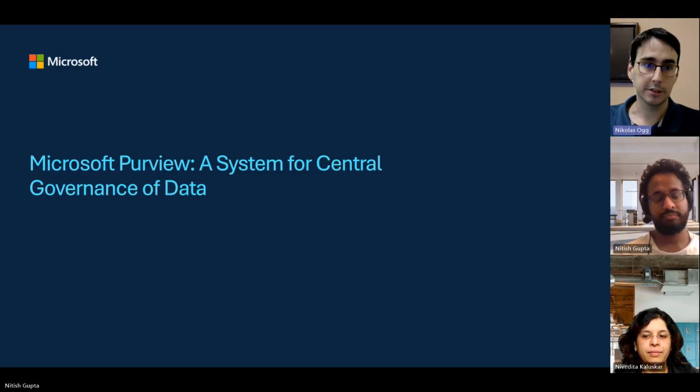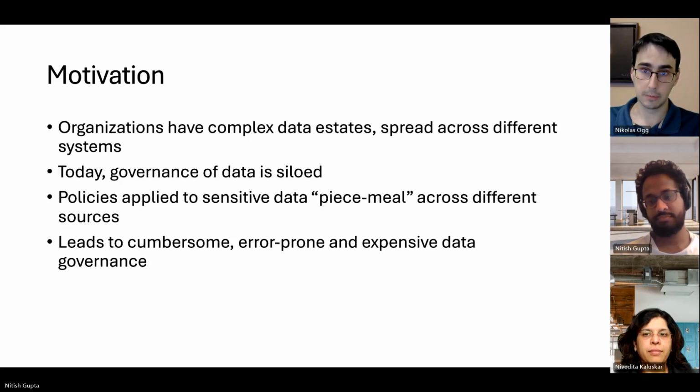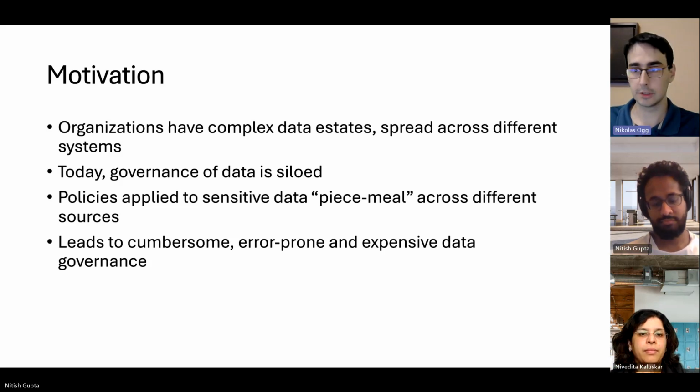In our paper, we present Microsoft Purview, a system for central governance of data. To motivate the paper, we've seen in recent years organizations having more and more complex data estates, where they have terabytes or more of data spread across varying different systems, such as Hadoop systems, databases, and Office documents.